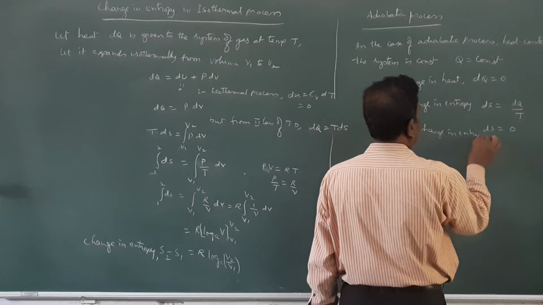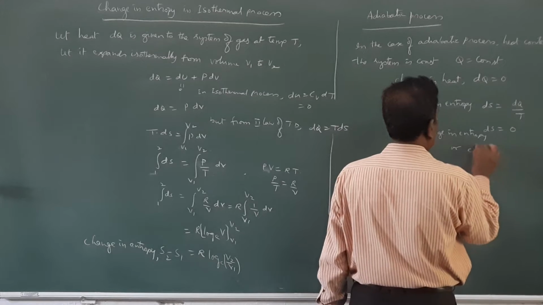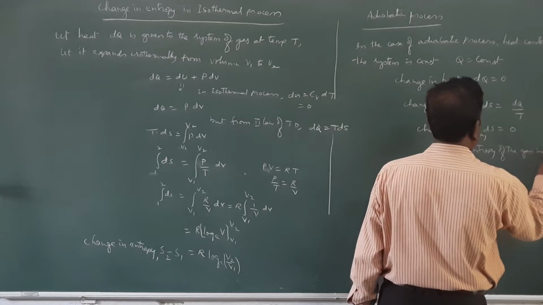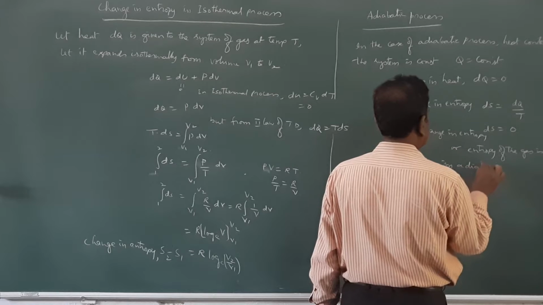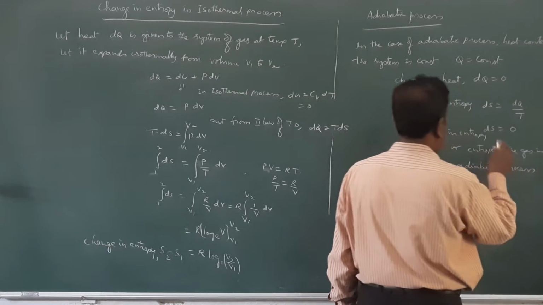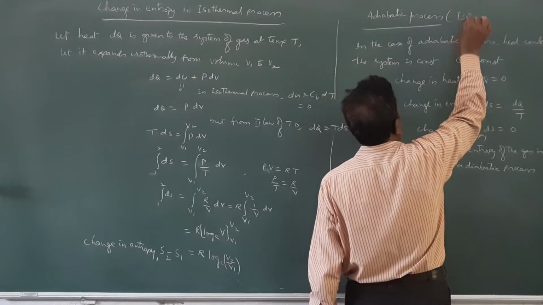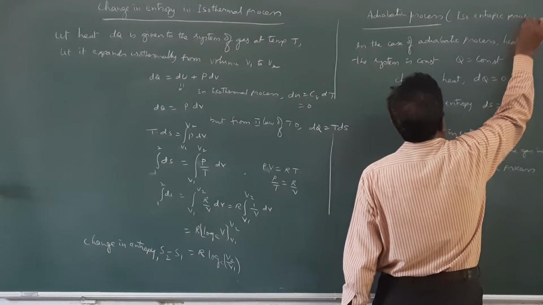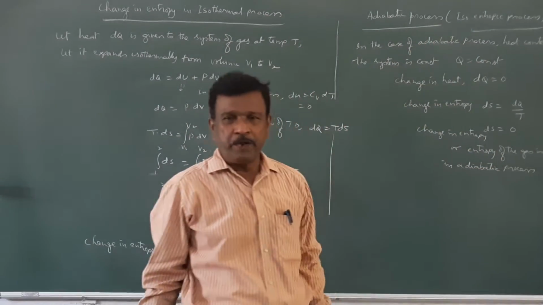In other words, the entropy of the system is constant in an adiabatic process. That's why the adiabatic process is also known as an isoentropic process.